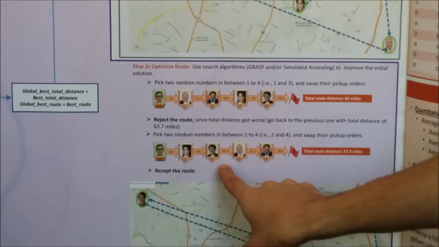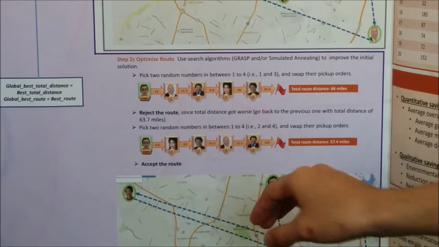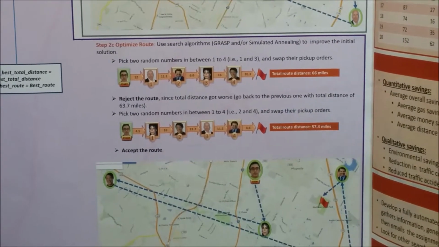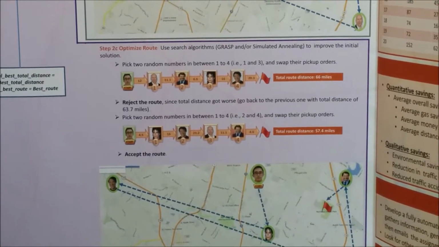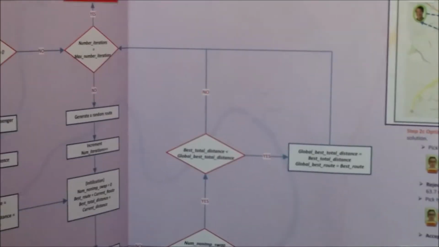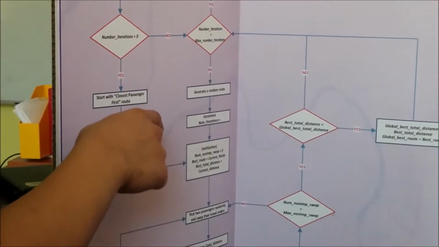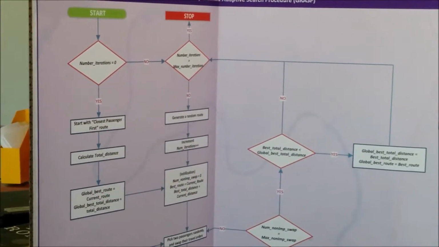Instead, this time we switched the pickup orders of Jet Li and Tom Cruise. And once we did that, we got a total distance of 57.4 miles. Since the 57.4 miles is better, we must accept this route. Once no more improvements can be made by swapping, we will then go back to the beginning of our procedure and this time completely shuffle the order and generate a random route.